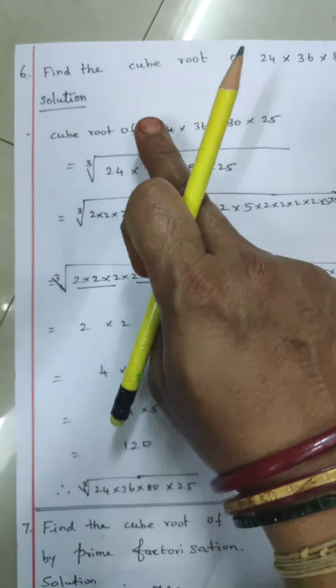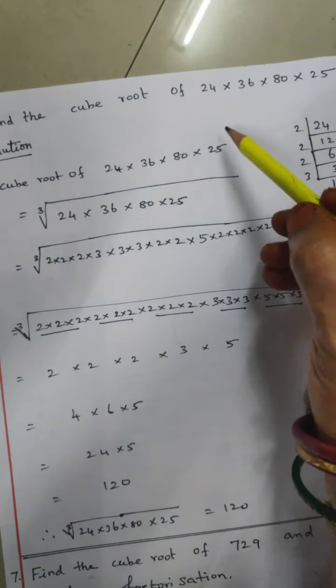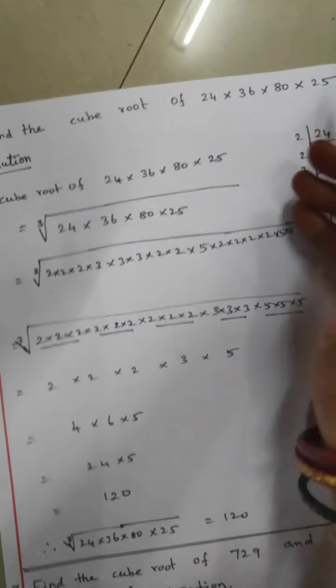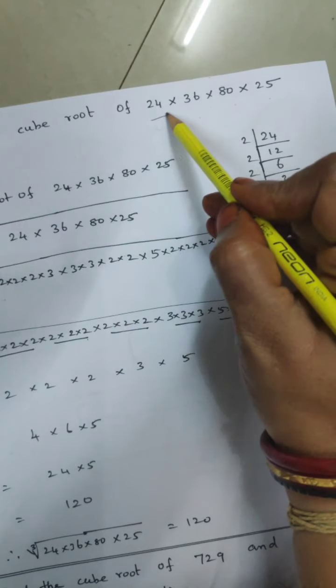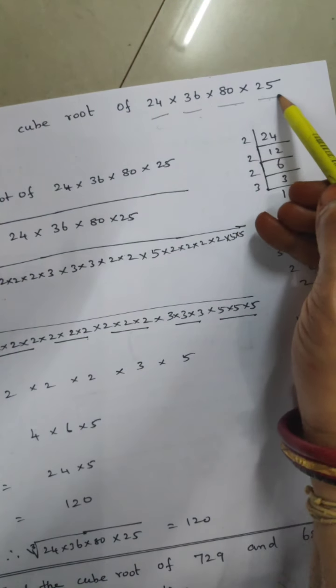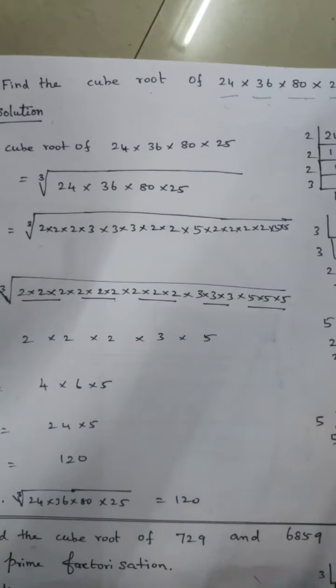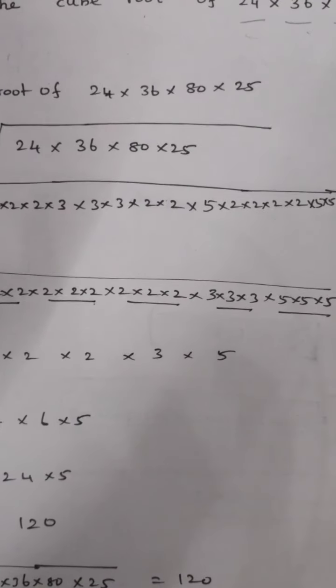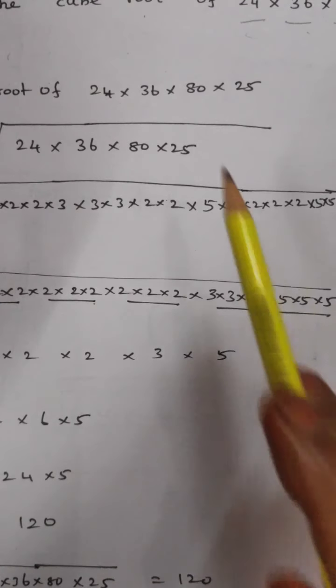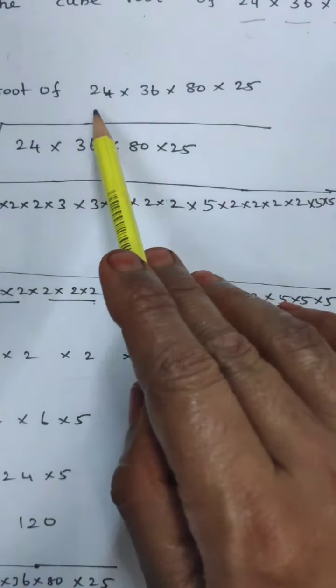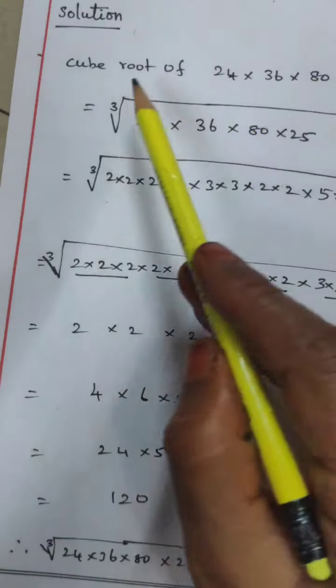Sixth question. Find the cube root of 24 into 36 into 80 into 25. See there, 24, 36, 80, 25, they are asking to find the cube root. How many numbers are given? 24, 36, 80, 25. How do they write cube root?